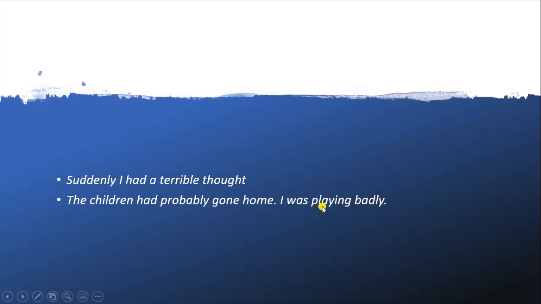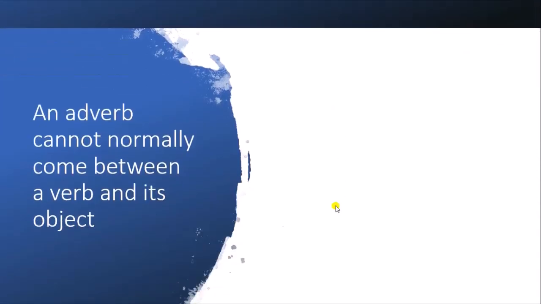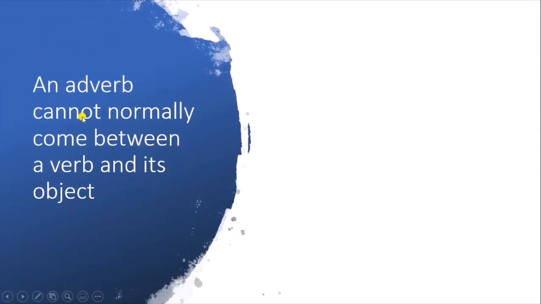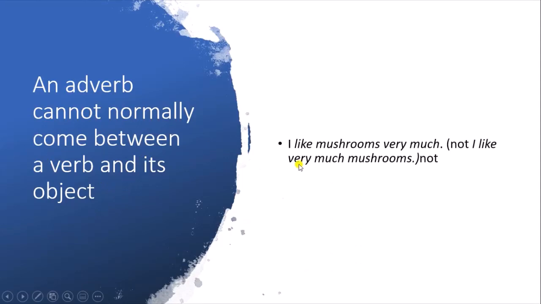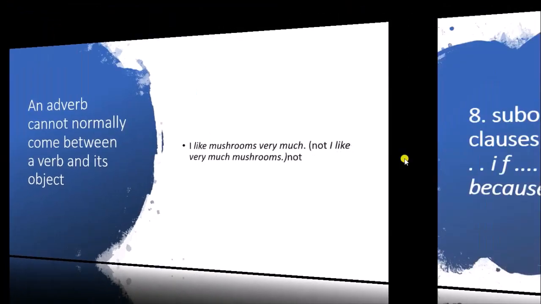So the adverb is used with the verb and at the end of the sentence. But there is an exception: an adverb cannot normally come between a verb and its object. Like: I like mushrooms very much. We can't say I like very much mushrooms. We have to use very much at the end, not between the verb and its object.